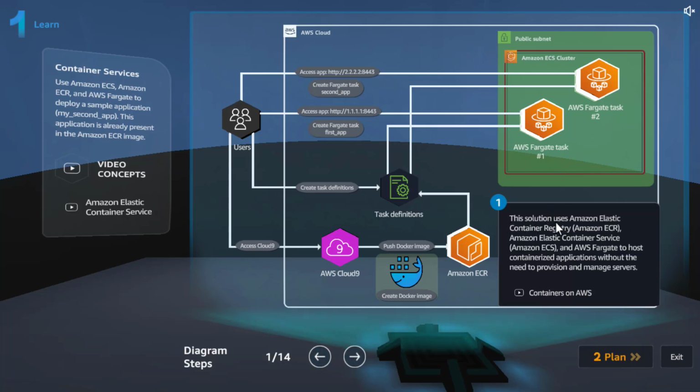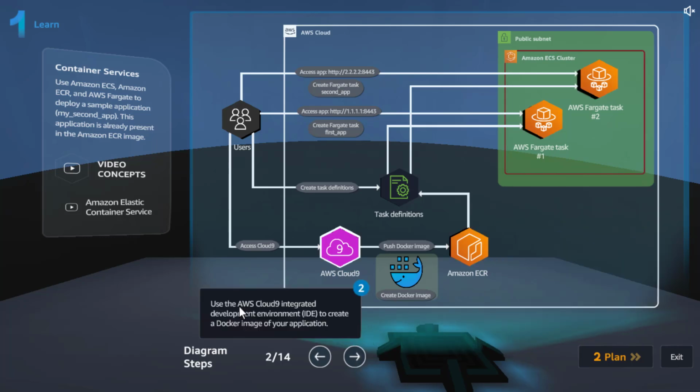Number 1, this solution uses ECR, which is Elastic Container Registry, and ECS, Elastic Container Service, and AWS Fargate to host containerized applications without the need to provision and manage servers by ourselves. Use the AWS Cloud9 IDE to create a Docker image of your application. Cloud9 is an IDE on the cloud.